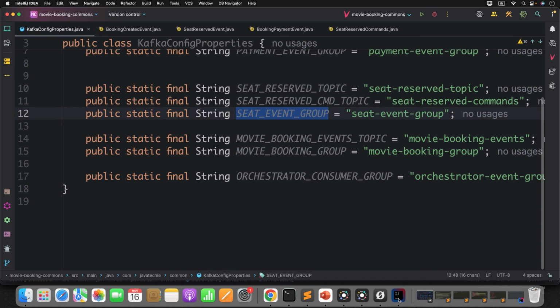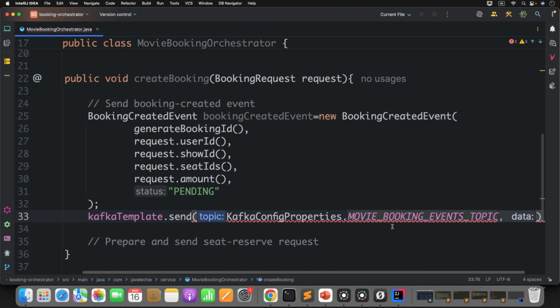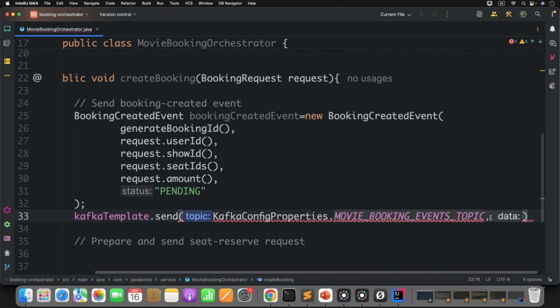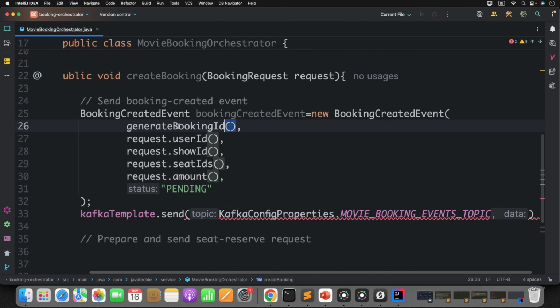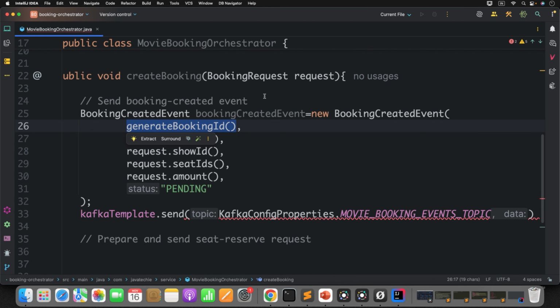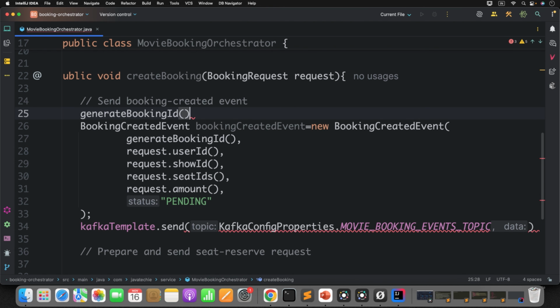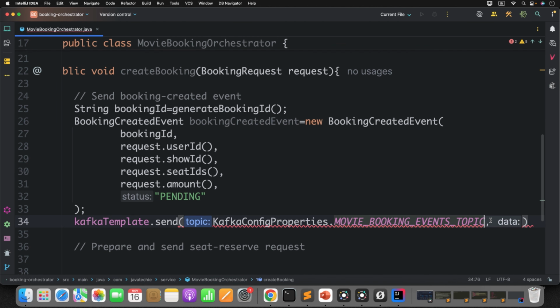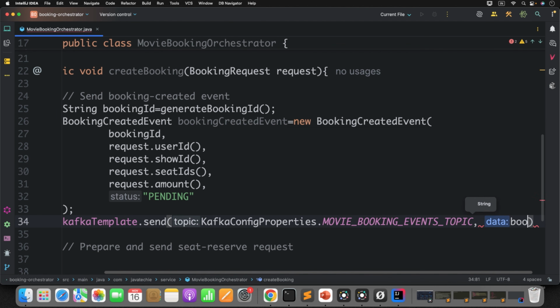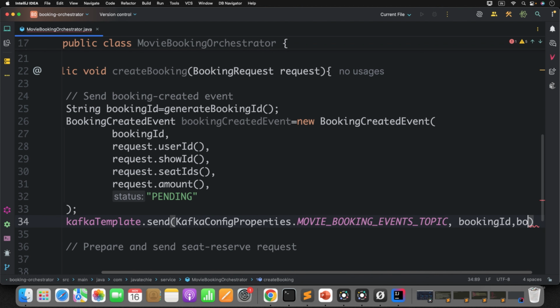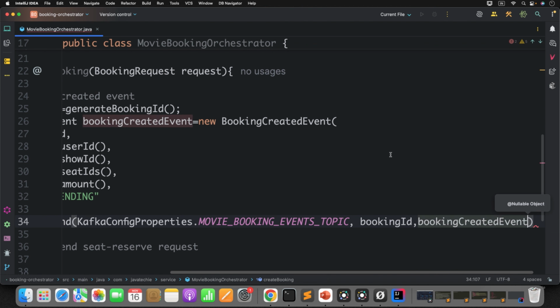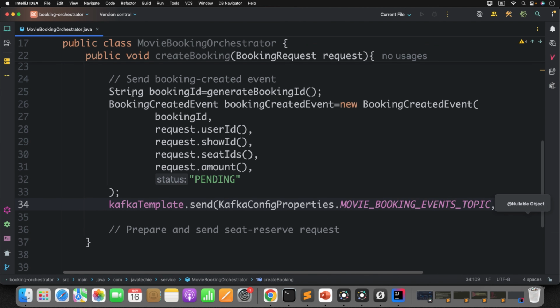Now go to the code, movie booking event topic, and what is the key? Key is nothing but your booking ID. So better get it first so that you don't need to recalculate it again and again. Just give the key as the booking ID and then the value as the booking created event. Okay, this is the first step.